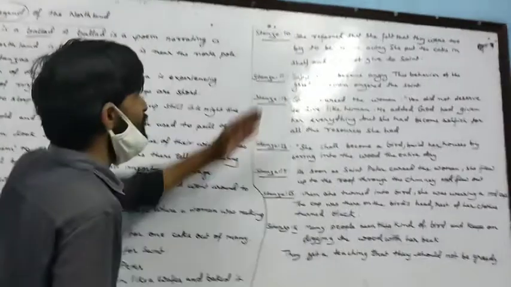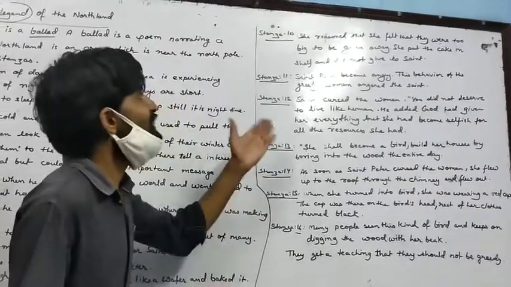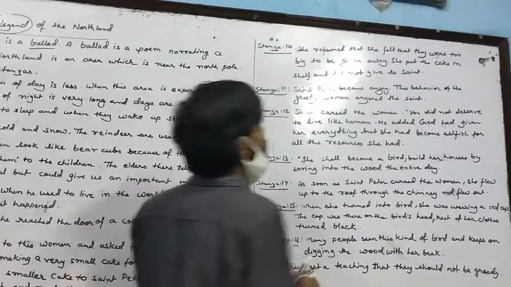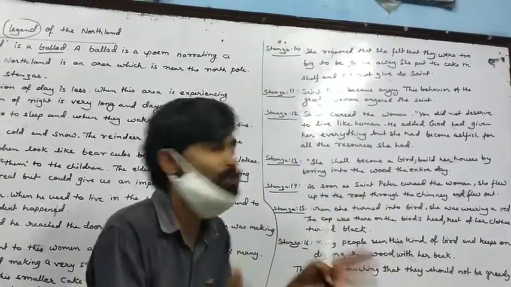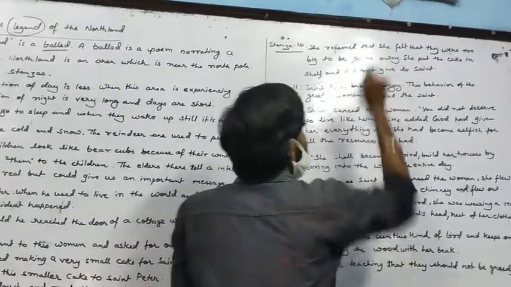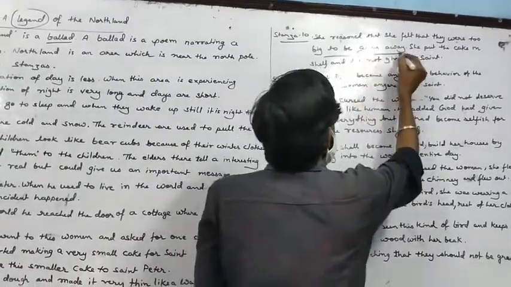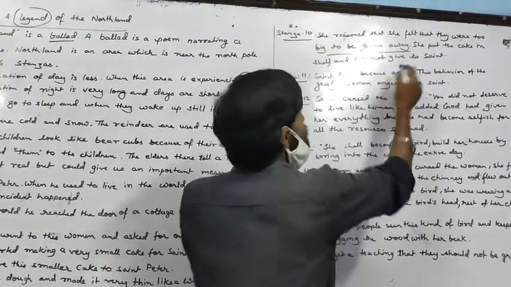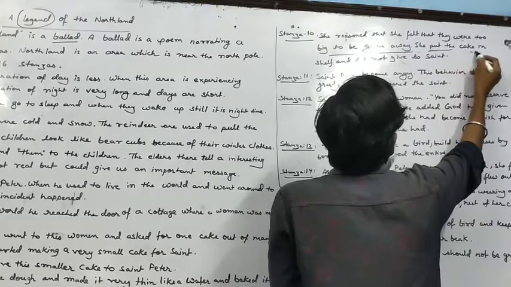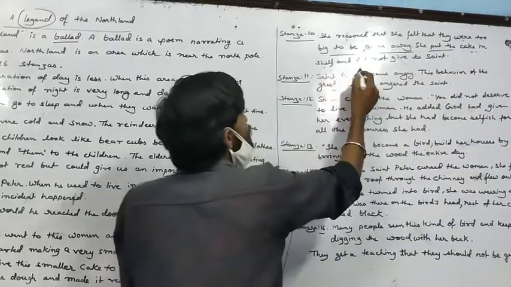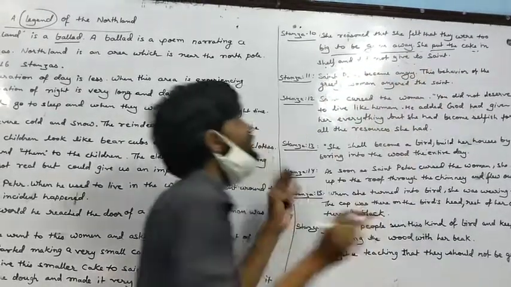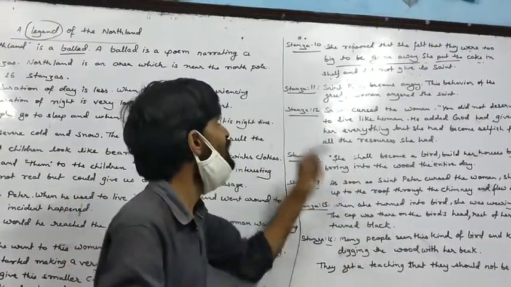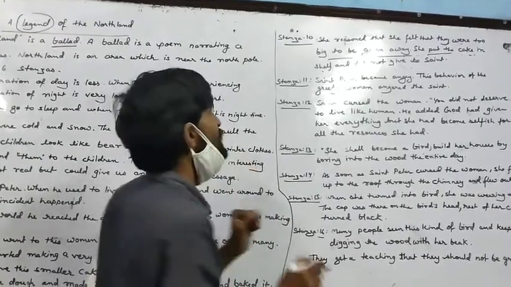Okay, in stanza number 10, she reasoned that she felt that they were too big. It means the cakes were too big to be given away. It means that cake also she did not want to give. And she put the cake on the shelf and did not give it to the saint. Stanza number 11.